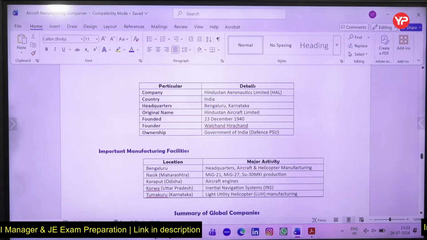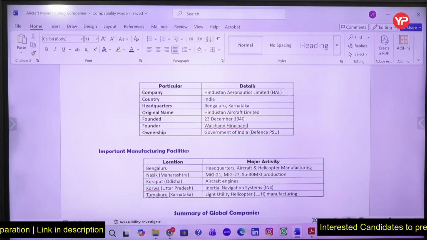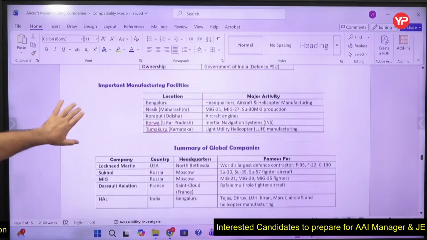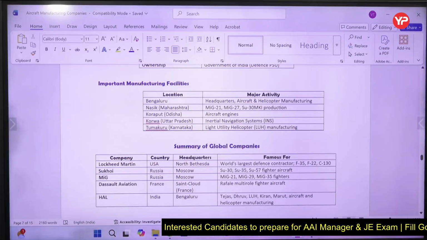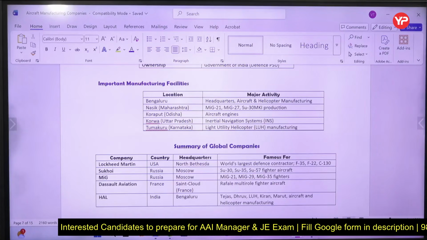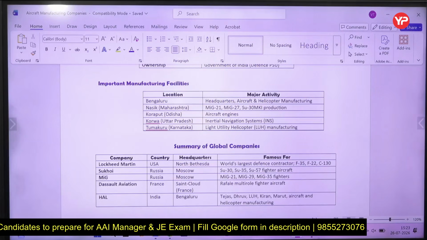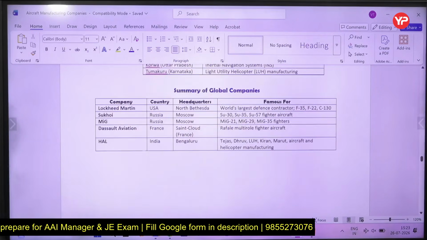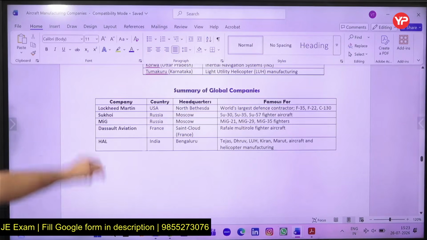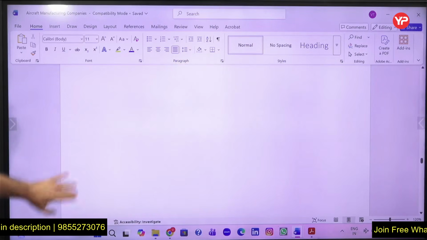Bangalore is the head office, founded in 1940. Founder was Hirachand Walchand. The various manufacturing facilities in India related to aircraft industries: Bengaluru, Nasik, Koraput, Korwa, Tumakuru. Sukhoi and MiG are also Russian. So these are some of the companies.